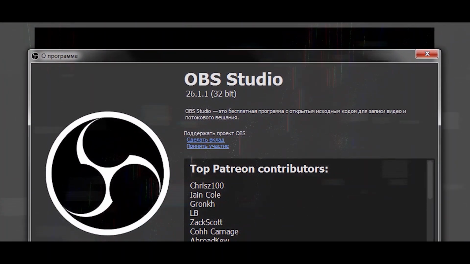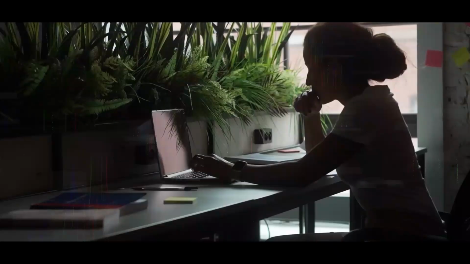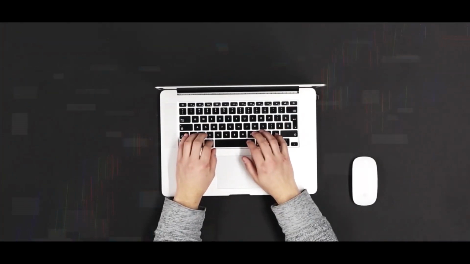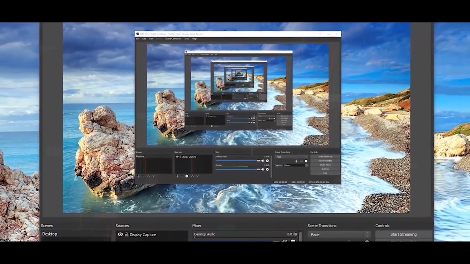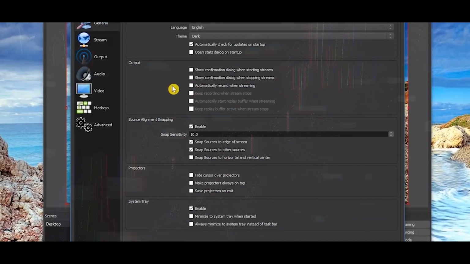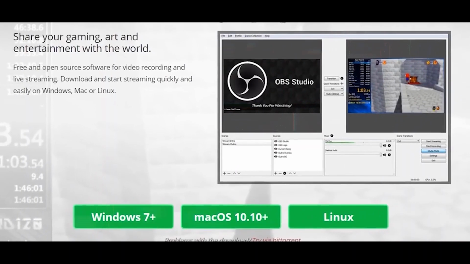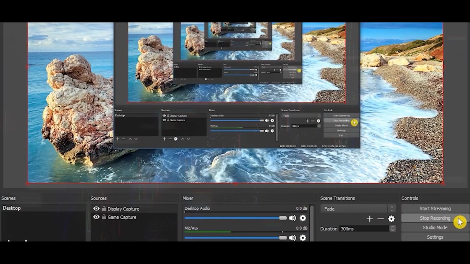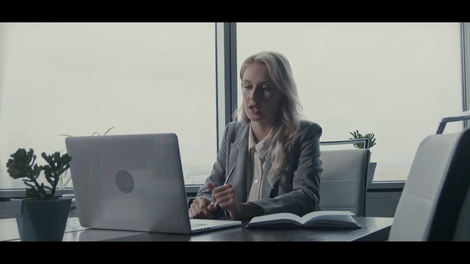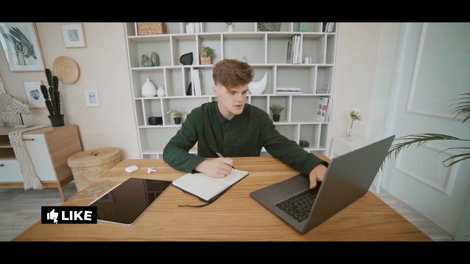First, you will need to download a software like OBS Studio to record your computer screen. It works for both Windows and Mac. OBS Studio is a free and open source software that allows you to easily record your computer screen, webcam, and audio. Once you have downloaded and installed the software, you can set it up to record your computer screen. Click on the Start Recording button and go through your slides while talking. This is how you can create the lessons for your course.